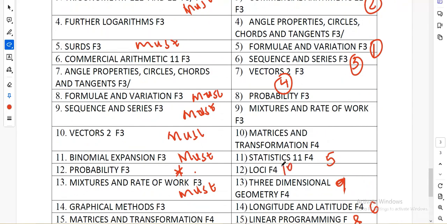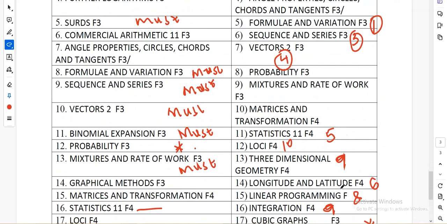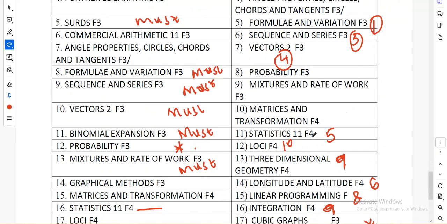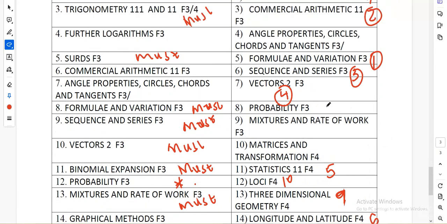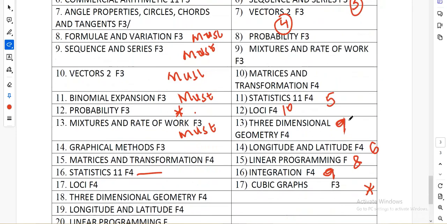If you prepare at least 8 of these topics I have highlighted here, leave the one you think is not good for you and pick 8. Out of these 8, my friend, you will smile in the exam if you have prepared very well and done a lot of practice, and you will come out a happy person.